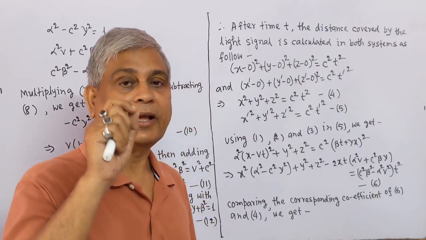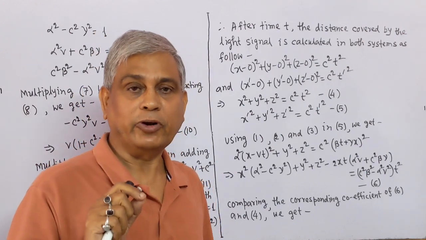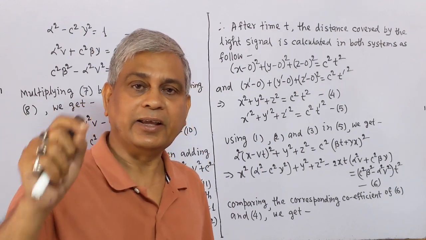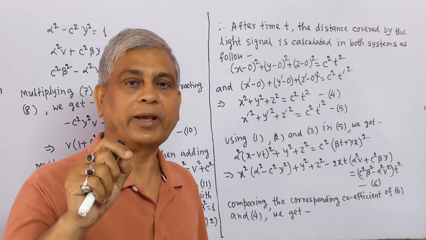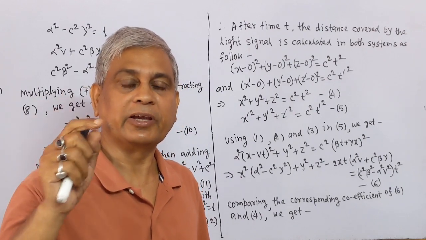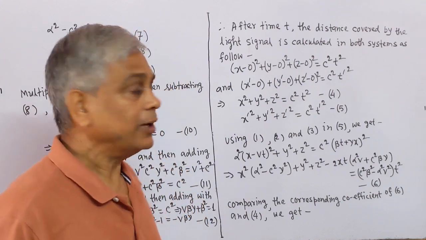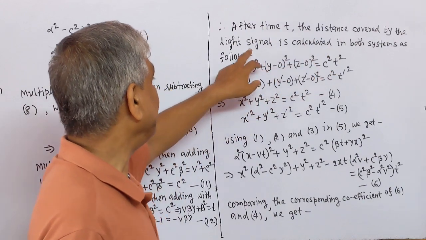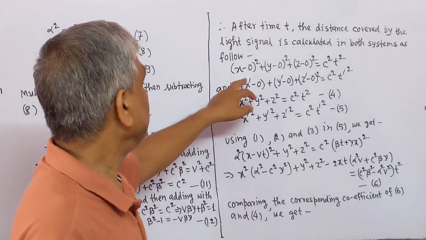Let after time t the signal reach a point whose coordinates are x, y, z, t in S system, and x prime, y prime, z prime, t prime in S prime system. Therefore, after time t, the distance covered by the light signal is calculated in both systems as follows.